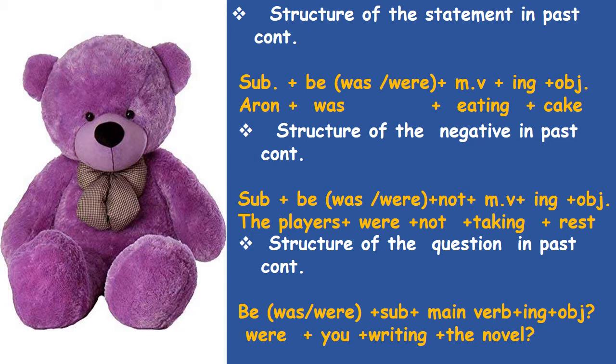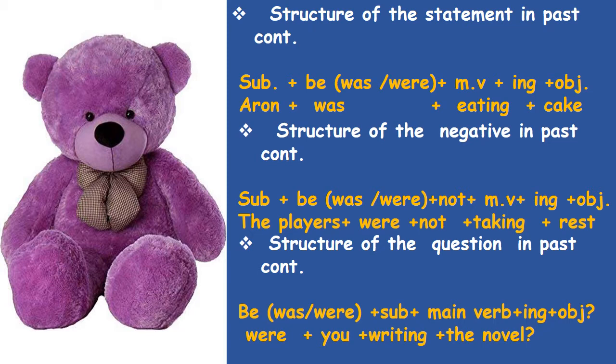Here the players is subject, were the be form verb, but here the players is plural, so were is used. In the previous sentence Aaron is singular, so was is used. Then after were we are using not for negative sentence, plus taking, main verb plus ing. Take is main verb, ing is added with it for continuous tense, plus object rest. So the example is the players were not taking rest.